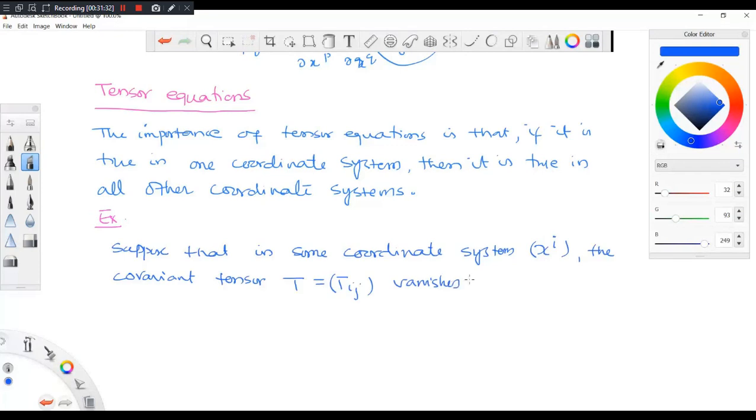What do you mean by it is vanishing? It is equal to 0. All the components are zeros. It's a matrix. The components, all the elements are 0. So that's the meaning.